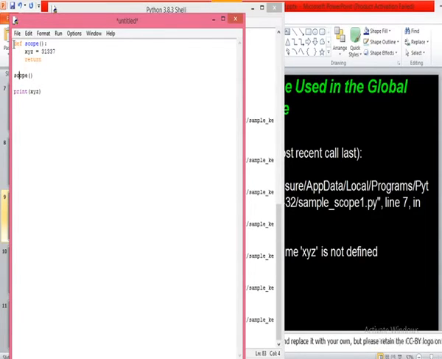But now you see here, I am calling the function called scope, right? Then when I call this function, it goes to this function definition and declares this variable, that is xyz equals 31,337. Then after that, I am executing a print statement of xyz. Now what will happen here? Will it show the error message or will it print the value of xyz?